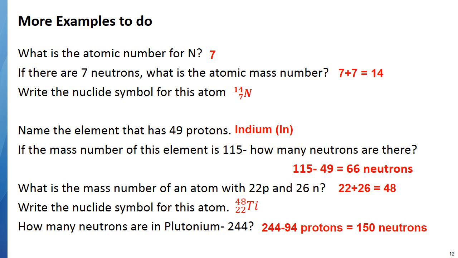Again, if we wanted to write this symbol, Pu would be the symbol. The bottom number would be 94, and the top number would be 244, protons plus neutrons. Okay, I hope that helped you. You might want to practice a few more. You might find something online, or go back and do the reading.